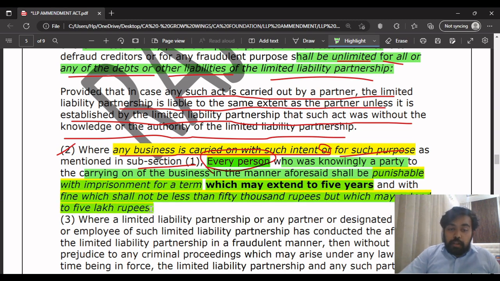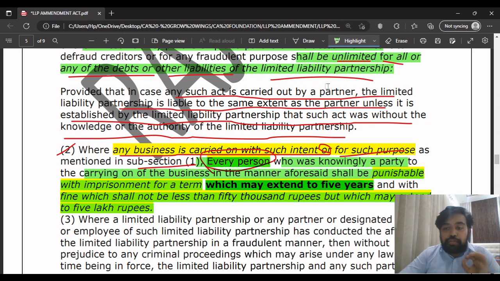See this point which I have bolded, this paragraph. This is the amendment which is given in November 22 exams, which is that every person who is knowingly a party, means every person, not only LLP, not only the partners, every person who is knowingly a party to such business in which they are trying to defraud the creditors, in such a case they will be punishable with imprisonment which may extend to 5 years.